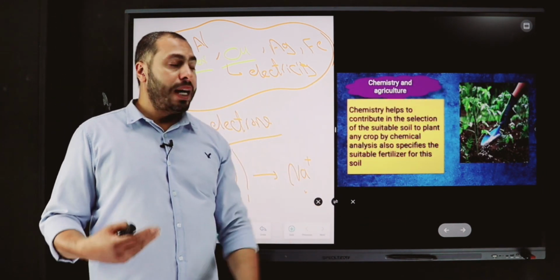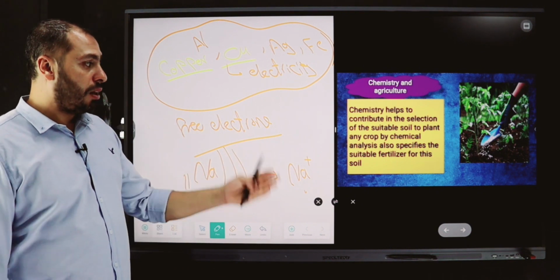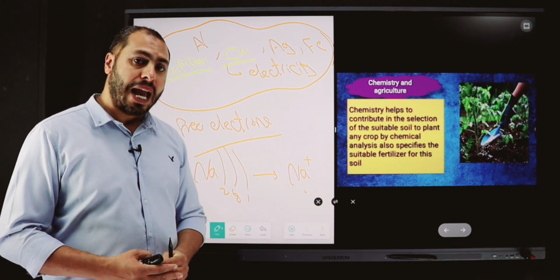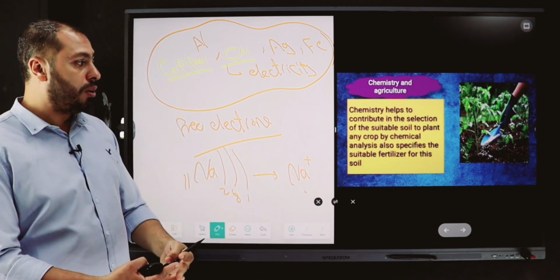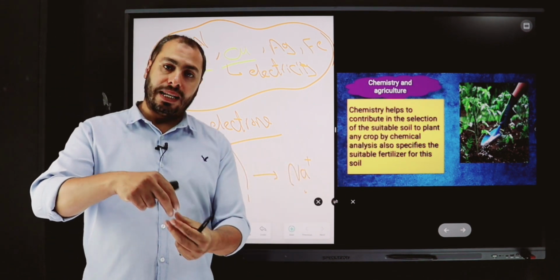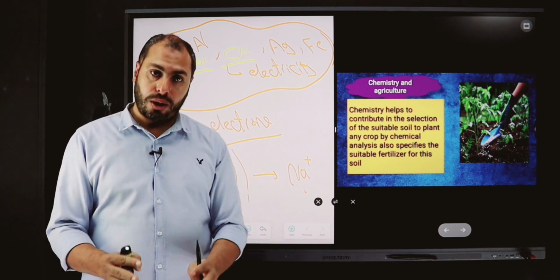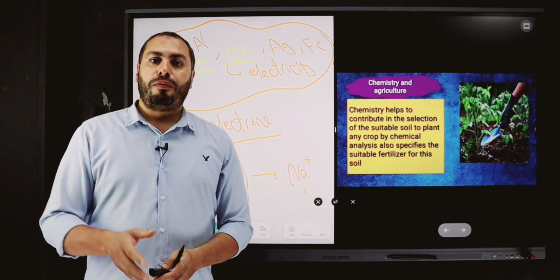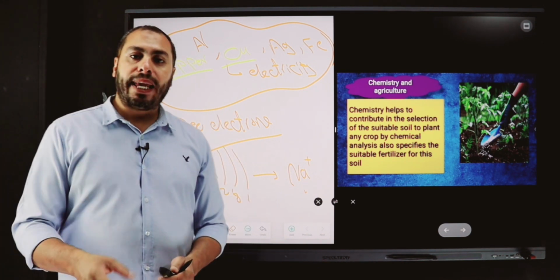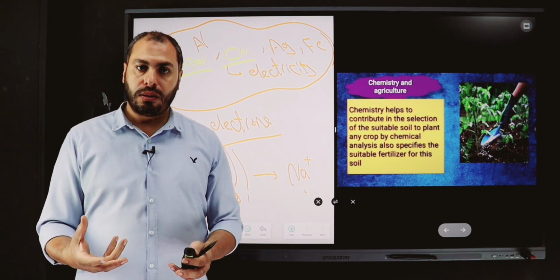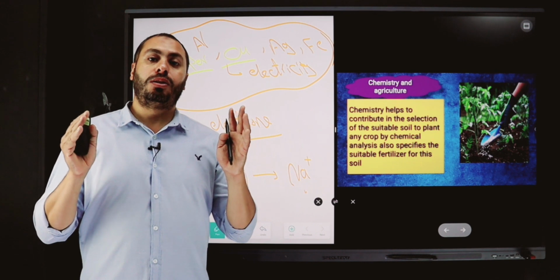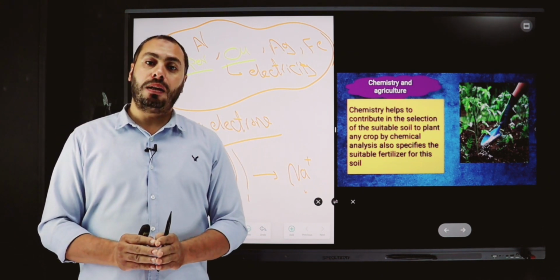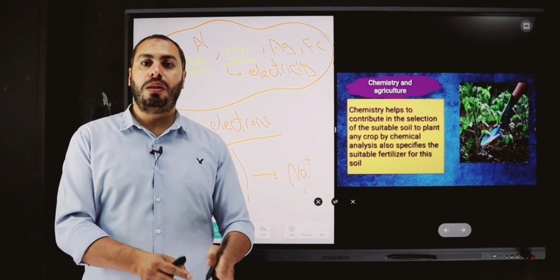What about chemistry and agriculture? Chemistry and agriculture help in the selection of a suitable soil. So we make an analysis of the soil. From this analysis, we can know the suitable crop that we can plant in this soil.